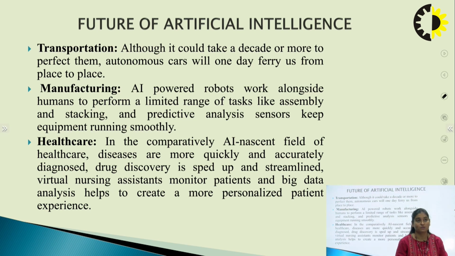Second is manufacturing. In manufacturing, artificial intelligence powered robots work alongside humans to perform a limited range of tasks. For example, assembling different kinds of products in factories, and stacking, predictive analysis, sensors. So several types of work can these days be performed by machines in factories. So AI has several applications in manufacturing also.